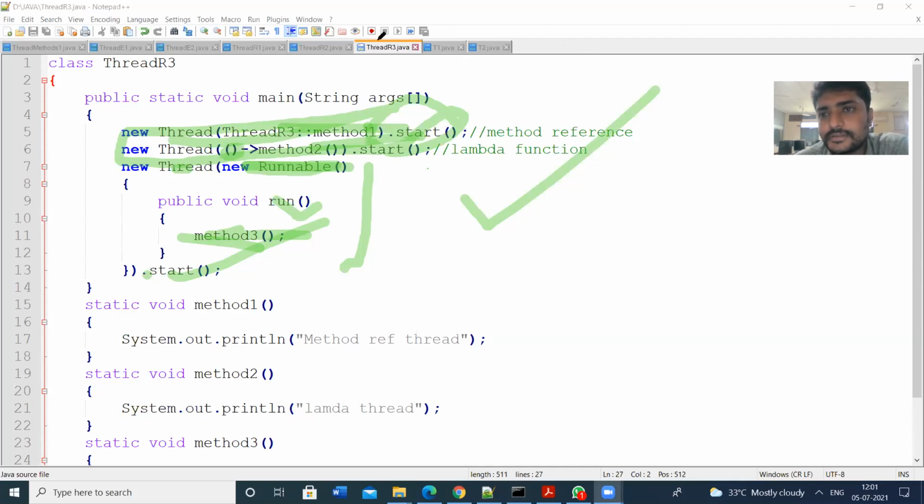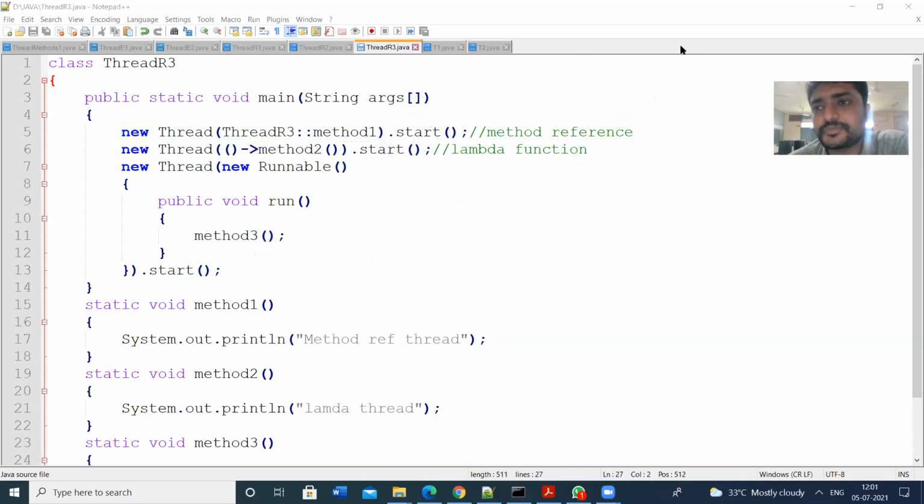So this is all for today's class. In today's class we have implemented the creation of threads by using two ways: first, creation of threads by using the thread class, and second, creation of threads by using the runnable interface. Then we have seen the priorities of threads. Each thread has its own priority.